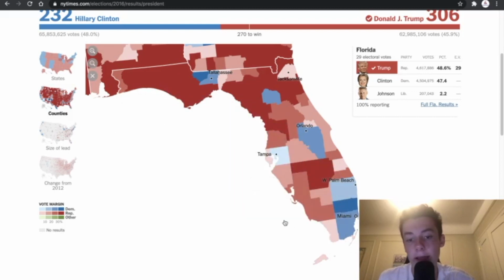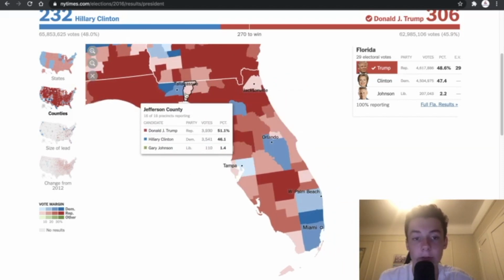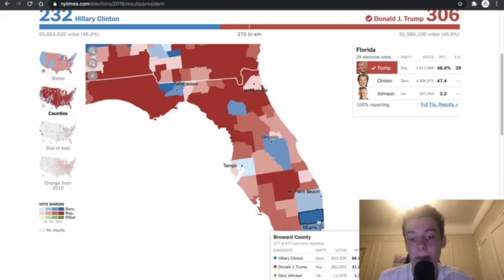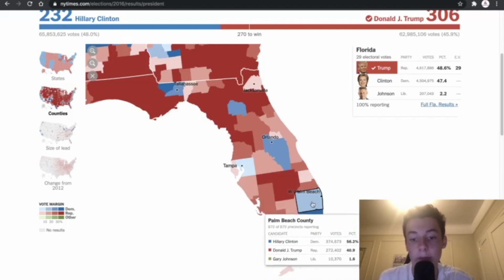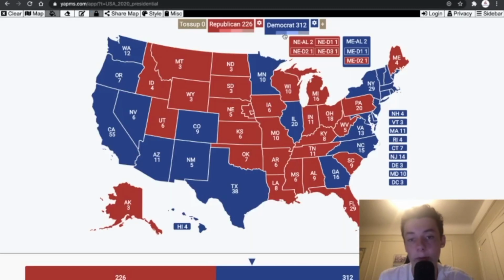Republicans can continue to gain in some of these central areas, even some of the areas in the Panhandle, but Democrats can also gain in areas like Duval County, Hillsborough County and Pinellas County, and if they keep their big support base in the Miami-Dade and West Palm Beach area, they are going to be able to win the state. But right now, I will leave it as Republican because it's going to remain a bellwether for quite a long time.